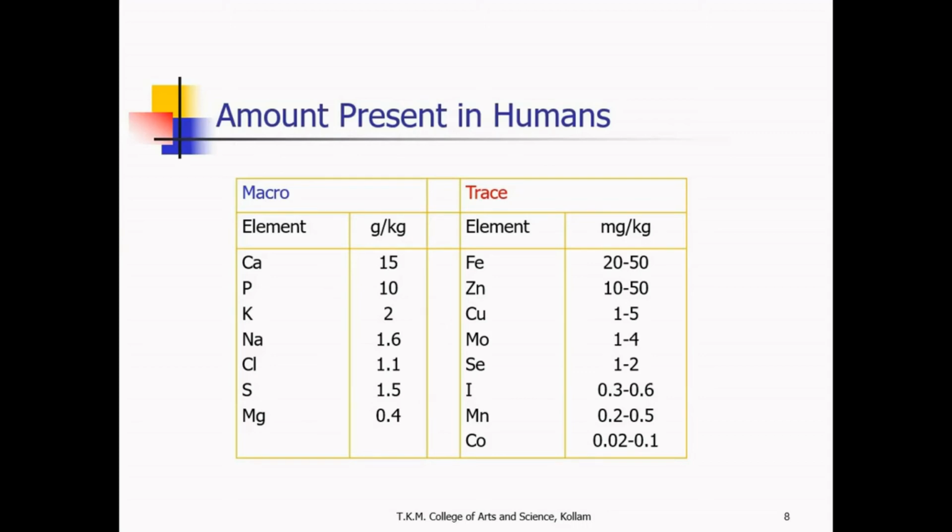You can see the difference. Trace elements are required only in small quantity and the amount present in the body is also comparatively very less. Iron 20 to 50 milligram per kilogram, zinc 10 to 50 milligram per kilogram, copper 1 to 5 milligram per kilogram, molybdenum 1 to 4 milligram per kilogram, selenium 1 to 2 milligram per kilogram. Whereas iodine, manganese and cobalt are 0.3 to 0.6, 0.2 to 0.5 and 0.02 to 0.1 milligram per kilogram.